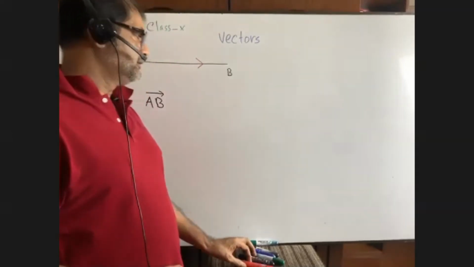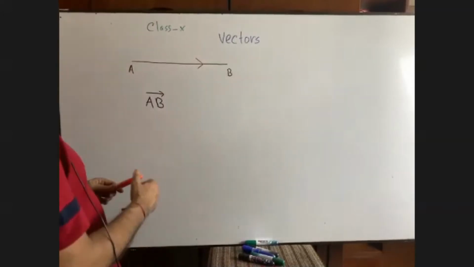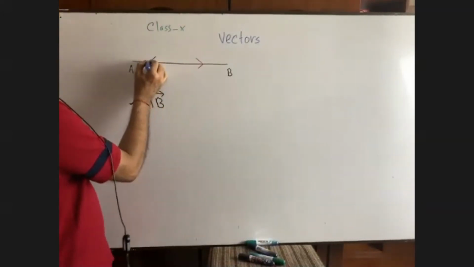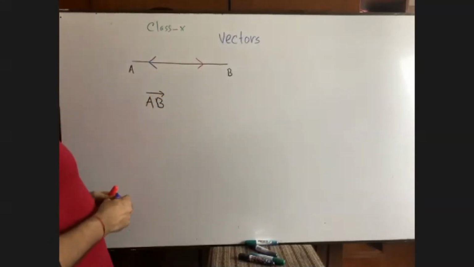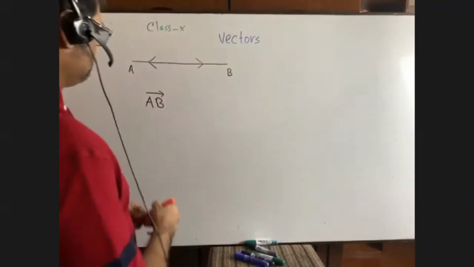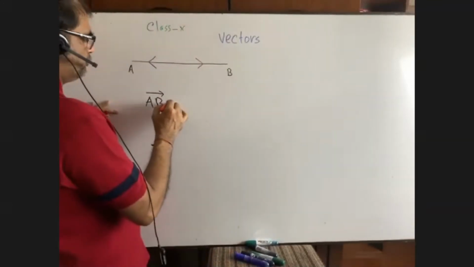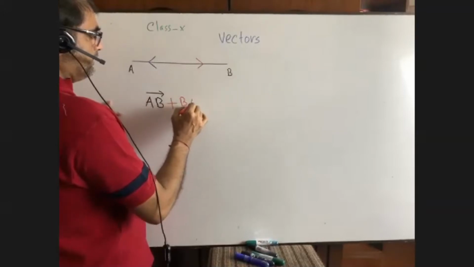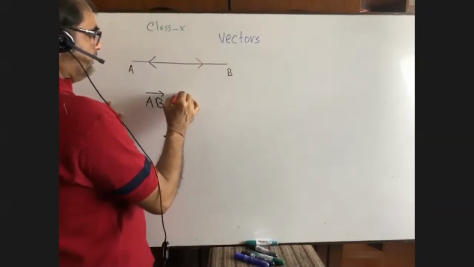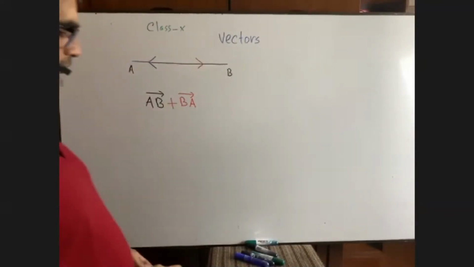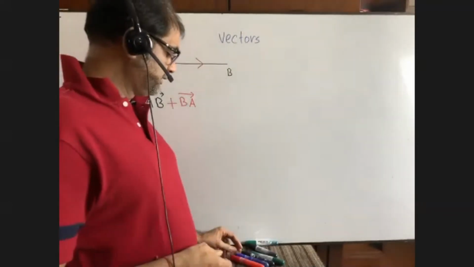If I return from B to A, that means if I return from B to A in this way, then what will be there? You see, plus B to A. That means what will be the result?